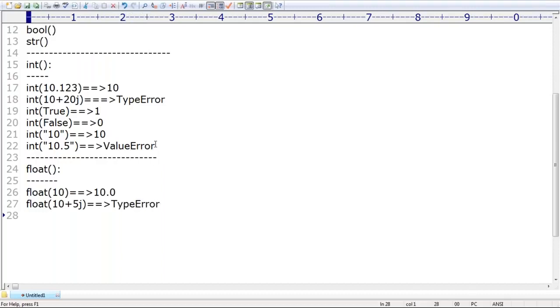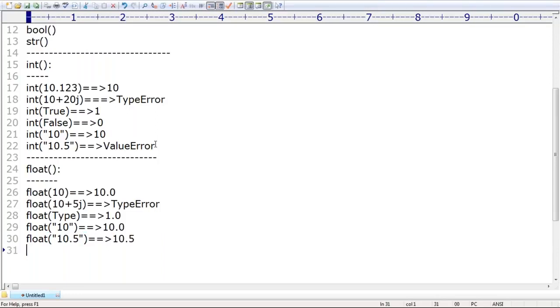Just now we covered already: complex numbers to int not possible, complex numbers to float not possible. Remember that. Next, can I convert boolean to float or not? Yes. What is the answer? 1.0. Next, can I convert string to float or not? Yes, 10.0 by default you are going to get. If I take float of 10.5, no problem at all, 10.5 by default we are going to get.